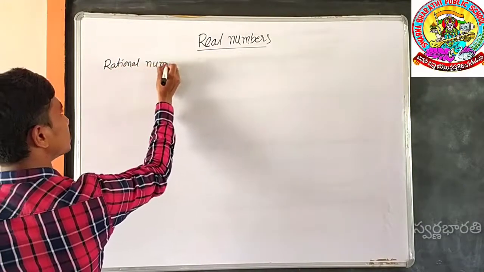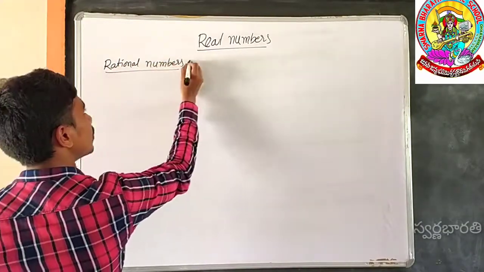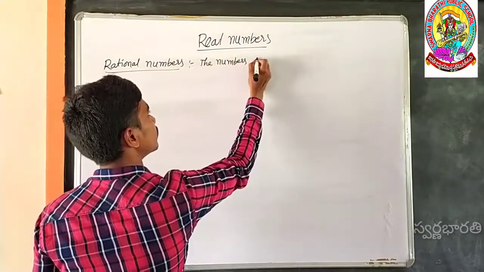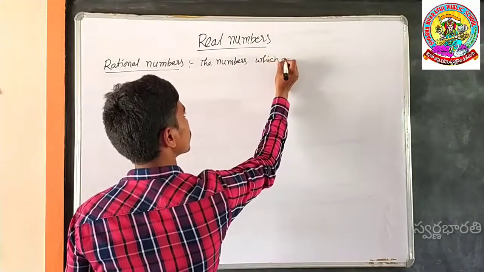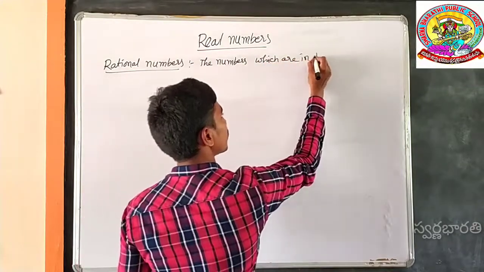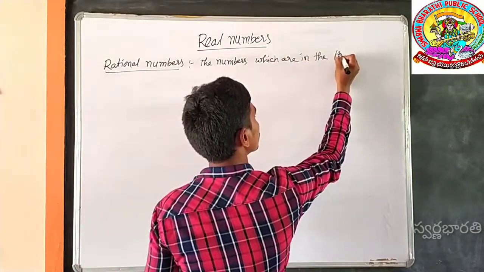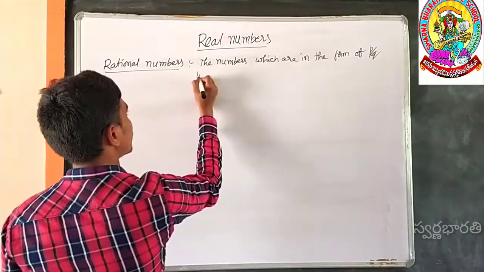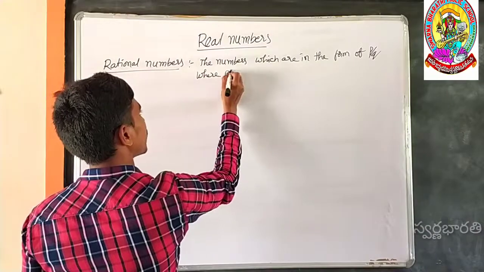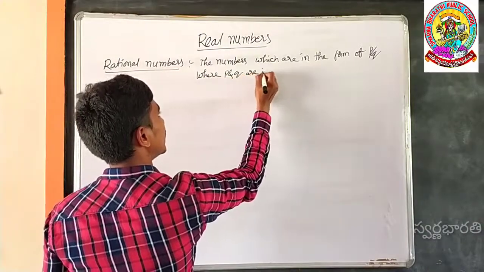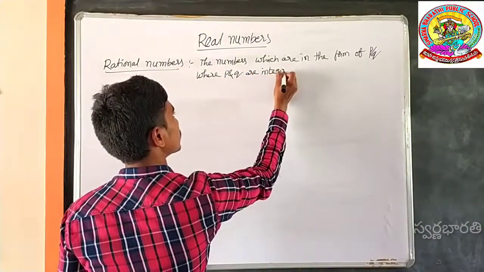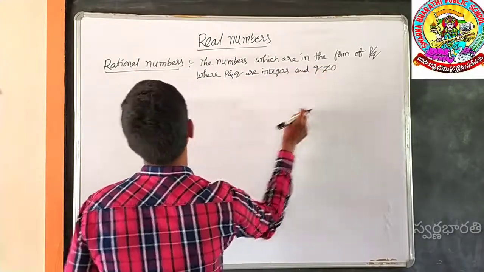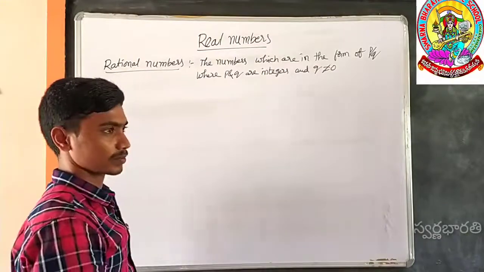The numbers which are in the form of p by q, where p and q are integers and q is not equal to 0, are called rational numbers.